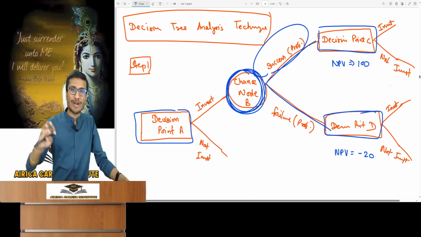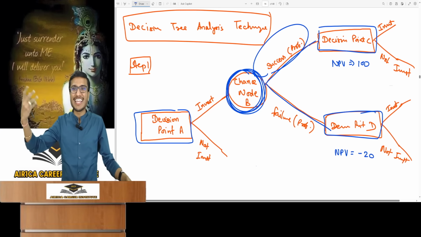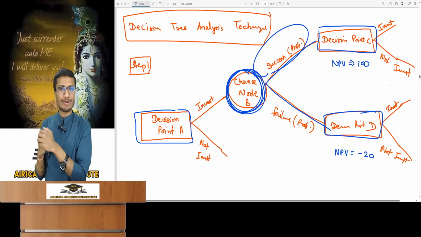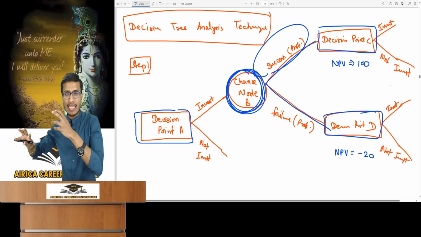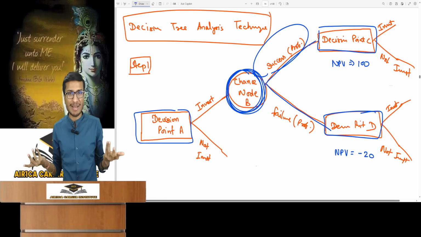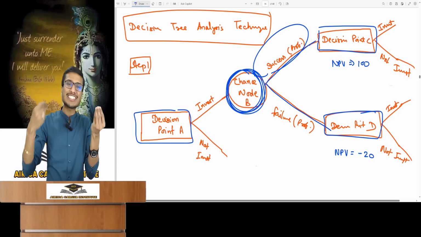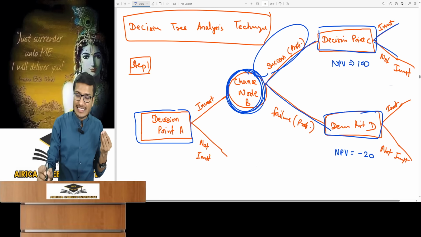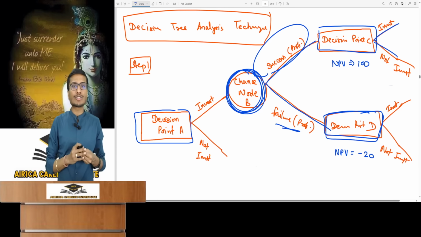If the research is successful, should I now start developing the project or not? I must decide again. You might say if it is successful, then start development. But there will be development costs. So now I need to see if the development cost is so high that the benefits don't justify it. If NPV is insufficient, then decide whether to invest. Getting my point? Similarly, a decision point D will come when my research will fail.